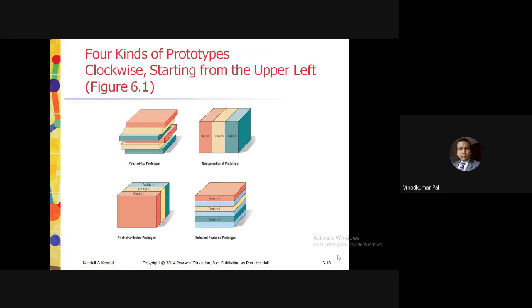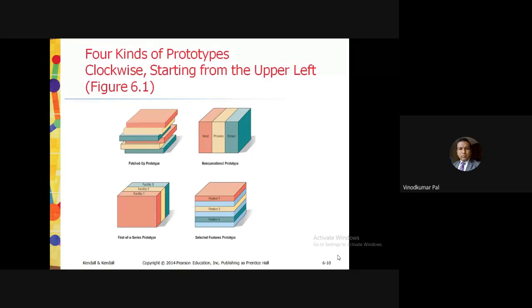First of a series prototype. Now in this particular diagram, if you can just see, facility 1, facility 2 and facility 3. Now we can try to understand this type of prototype if we are trying to build a first full scale model of a system. Now remember, in non-operational prototype we are talking about the non-working scale model.